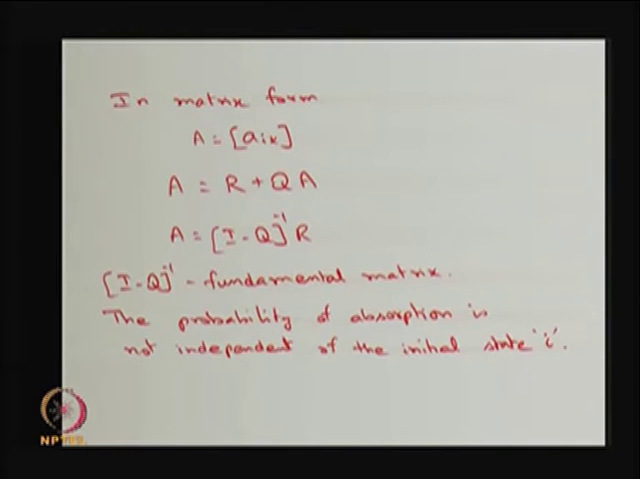And this probability is not independent of the initial state, that is very important. Whereas in the previous type of reducible Markov chain, it is independent of the initial state, here the probability of absorption is not independent of the initial state i. So, this we can visualize through one example that I am going to present later.